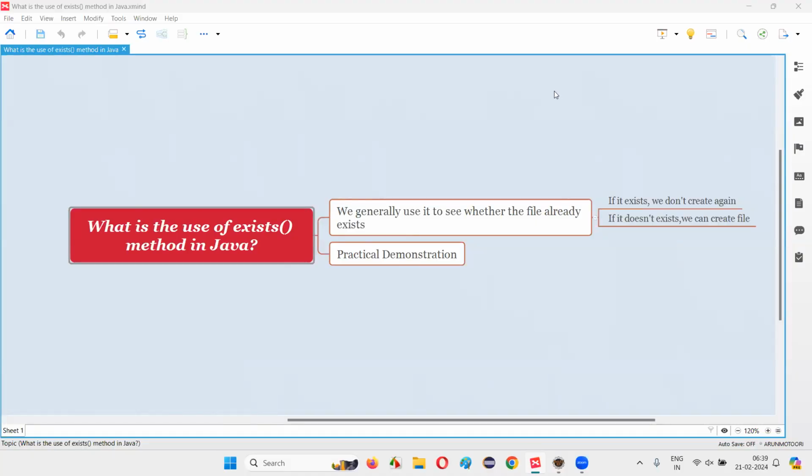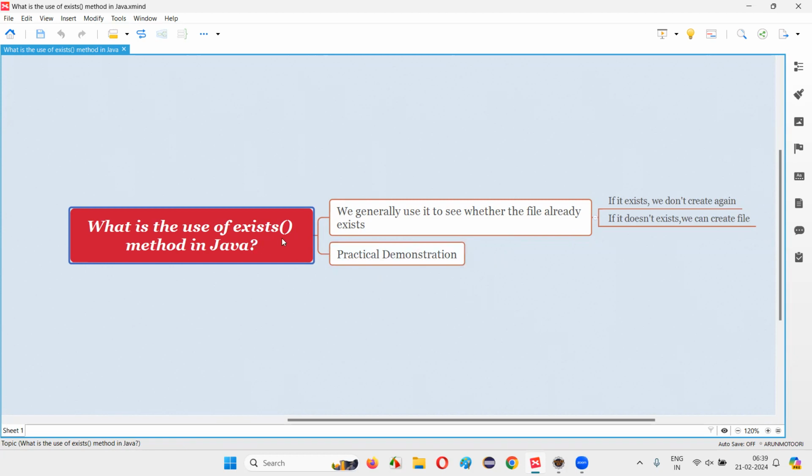Hello all. Welcome to this session. In this session, I'm going to answer one of the Java interview questions: what is the use of the exists method in Java? Let me answer. In Java, we can use the exists method to check whether a file already exists or not. If it is already existing, then we don't have to create the file. If it is not there, then we can create a file. Just before creating a file, we use the exists method to see whether the file is already there or not. To make that decision of whether to create a file or not, we use the exists method.